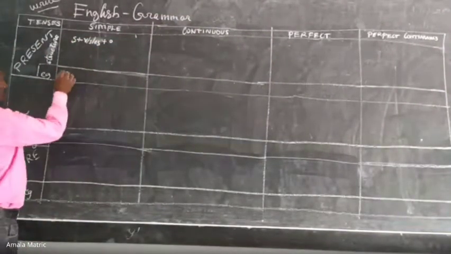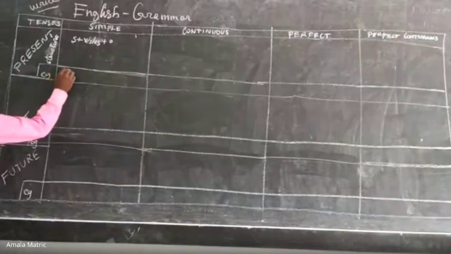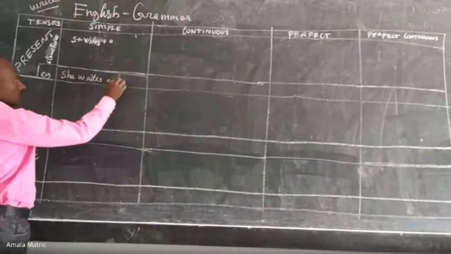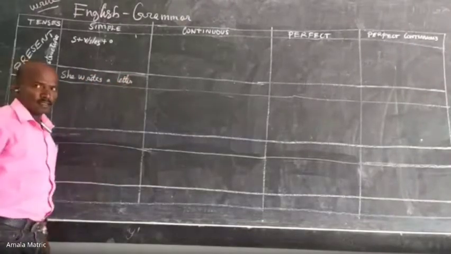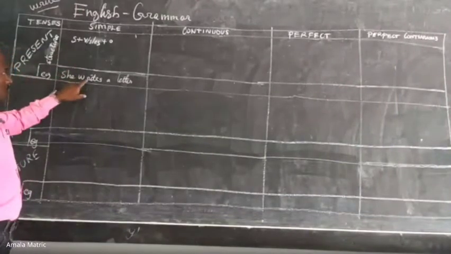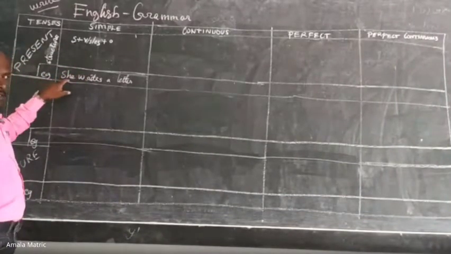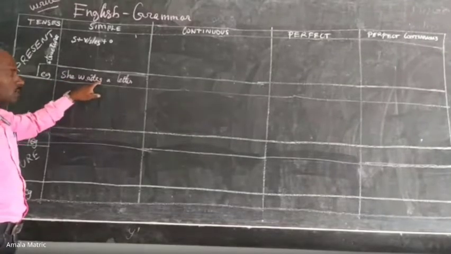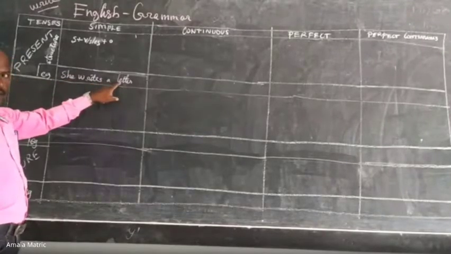Now let's see an example. She writes a letter. Here the subject is she, the verb is write, and it is third person singular. That's why we have added s after the main verb. This is the other part, the object.